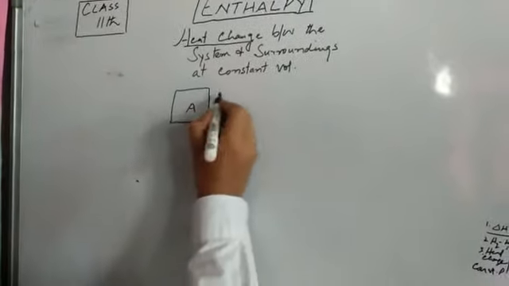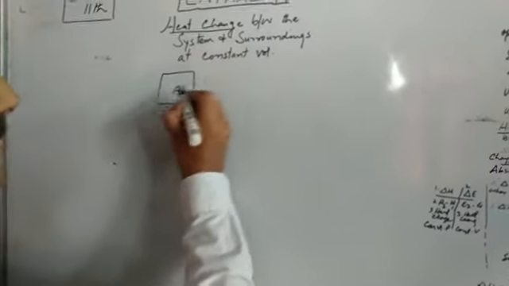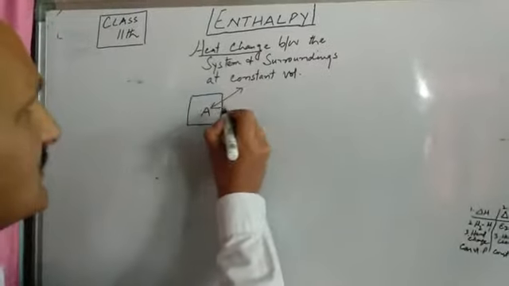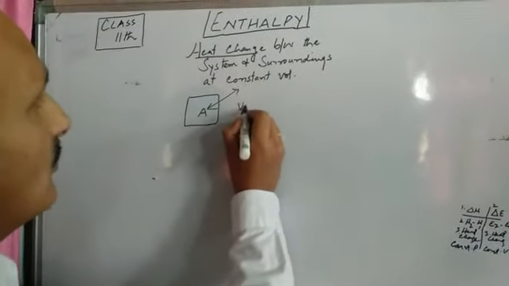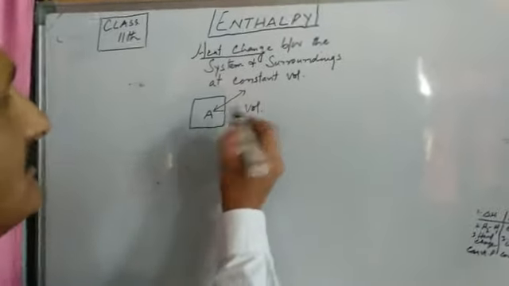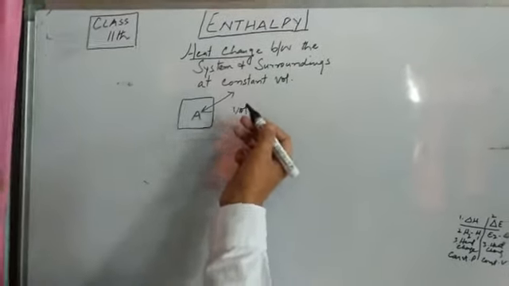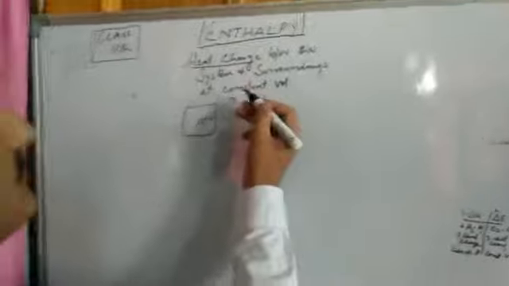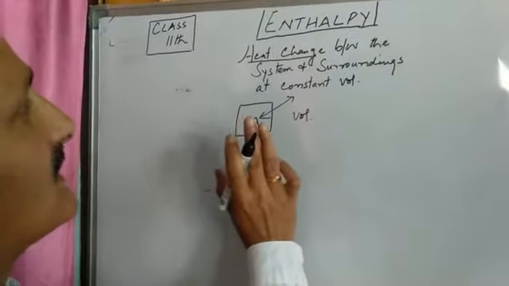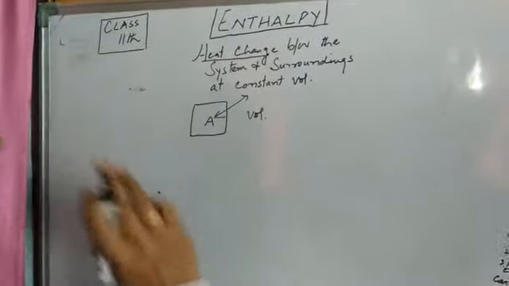If there is a change of heat between the system and the surroundings at constant volume, then whatever heat change there will be, whether heat is transferred from the system to the surroundings or from the surroundings to the system, that is referred to as enthalpy.